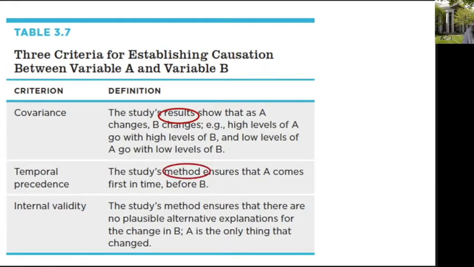Temporal precedence is about the study's method. And so temporal precedence requires that the study made sure that the A variable, the causal variable, came before in time the result variable or B variable. And internal validity is also about the study's method. And it requires that the study ensures that there's no plausible alternative explanations for the change in B. So sometimes we call internal validity a third variable or alternative explanation. Here are definitions of these 3 criteria.